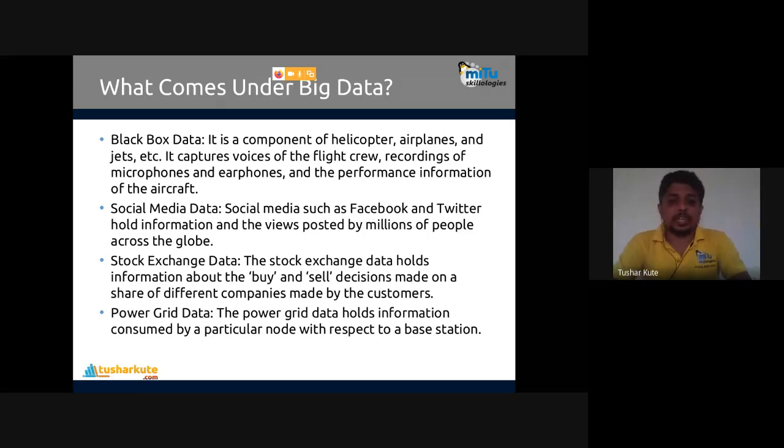Second is social media data, very common. You upload data on Facebook and Twitter, and your views reach millions of people across the globe. Today they are adding many more things. Reactions are added.